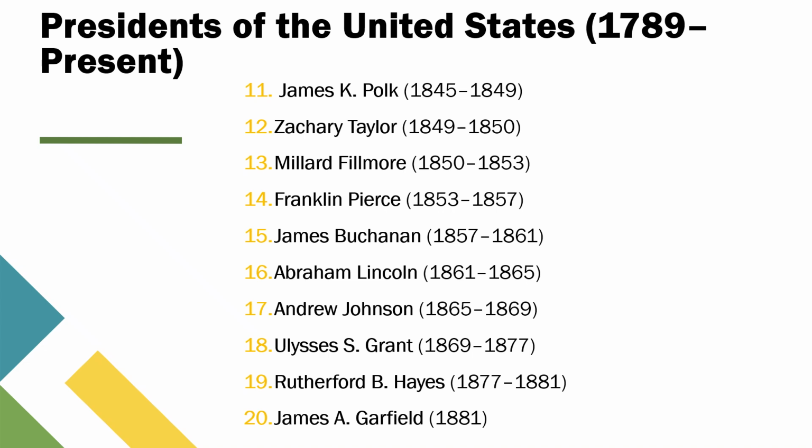Andrew Johnson, President from 1865 to 1869. First president to be impeached, clashed with Congress over Reconstruction. Ulysses S. Grant, President from 1869 to 1877. Civil War general who worked to stabilize the post-war nation.